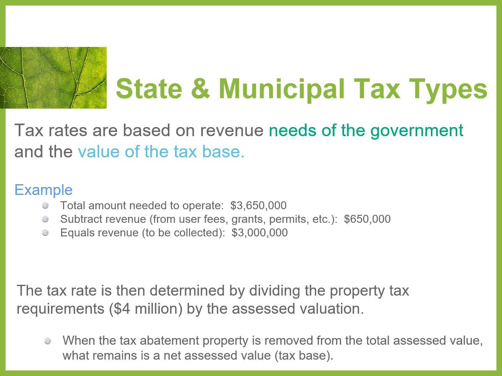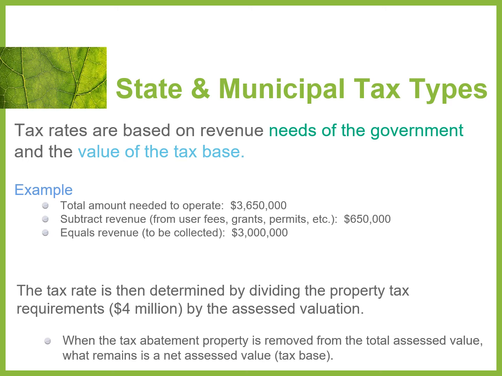We need about $3.6 million to operate our local government, right? Let's just say that's the city of Johnsonville, for example. Johnsonville needs $3.6 million. We have a revenue of about $600,000 through user fees, grants, permits, etc. throughout the year.